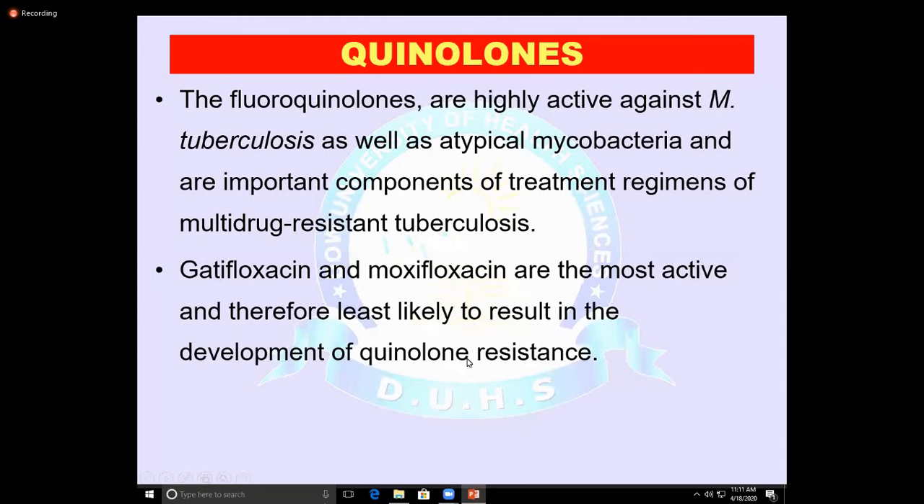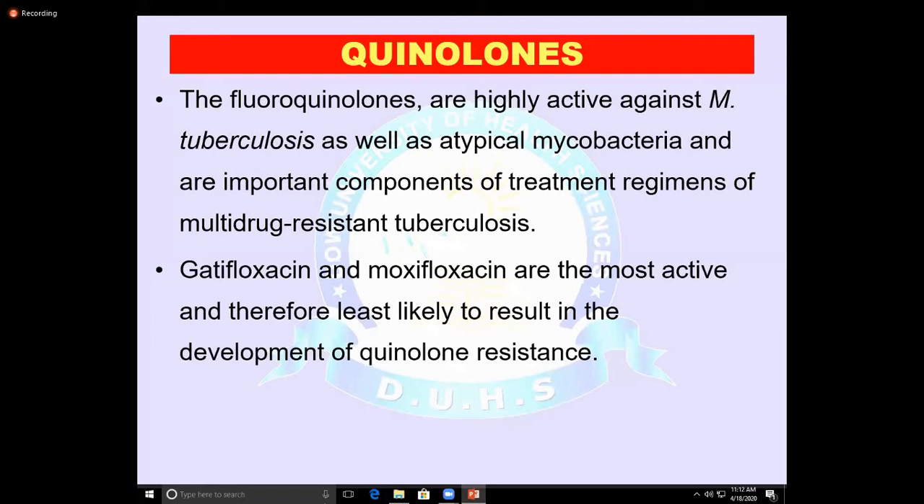What is the mechanism of action? They block bacterial DNA synthesis by inhibiting the bacterial DNA gyrase enzyme, because this enzyme is involved in DNA replication. So the quinolone blocks bacterial DNA synthesis by inhibiting bacterial DNA gyrase. Gyrase is an enzyme involved in DNA replication, so there is no replication. They are rapidly bactericidal drugs.